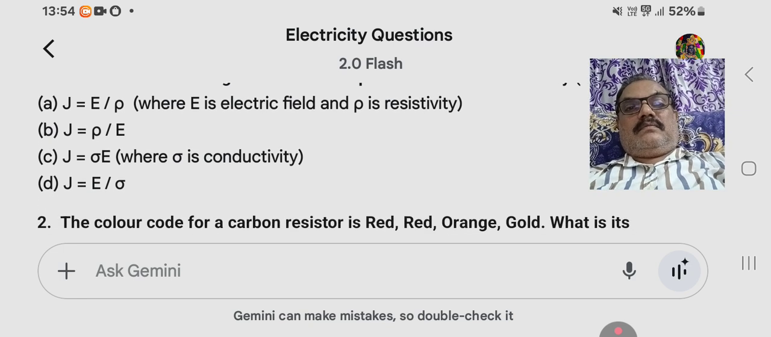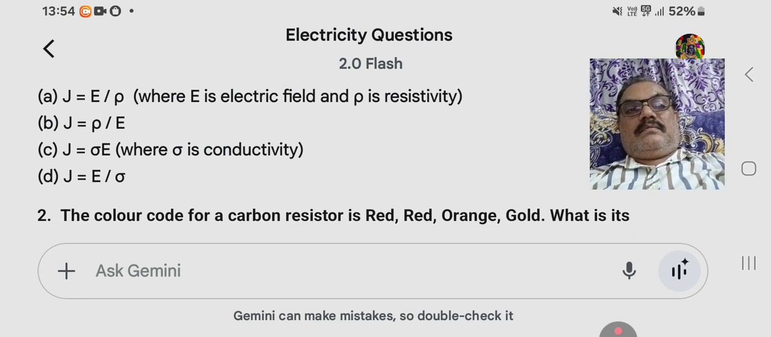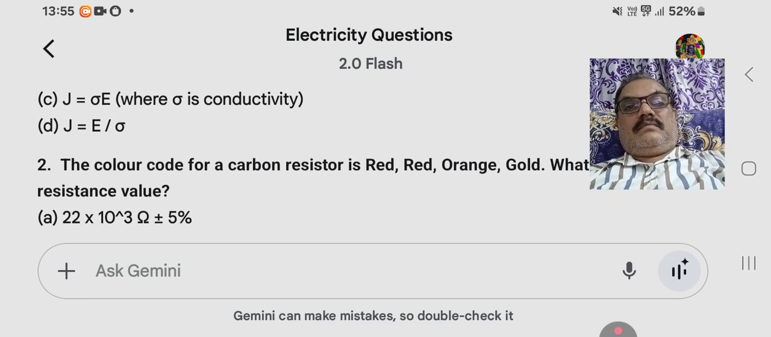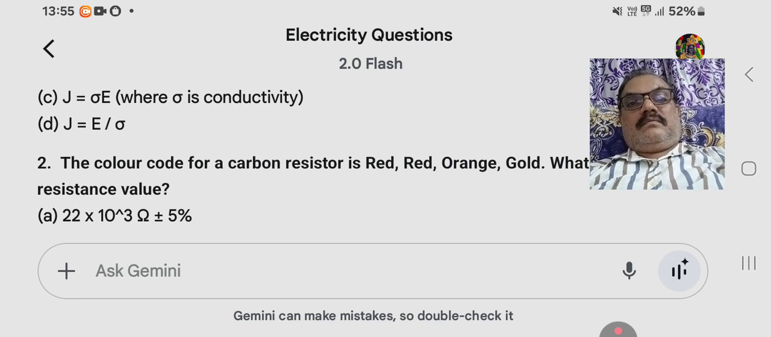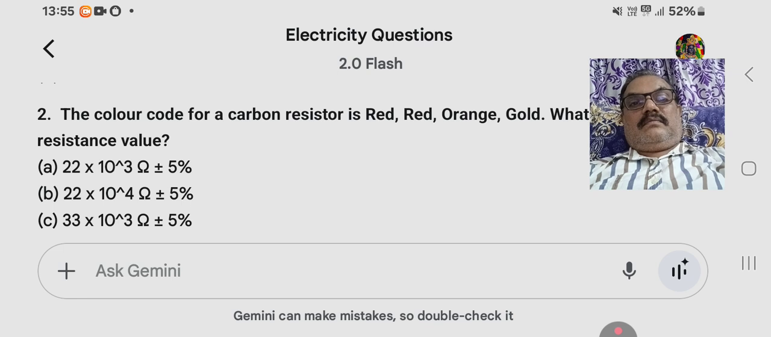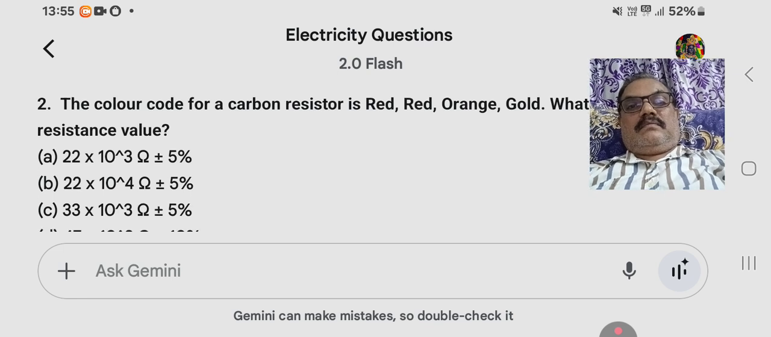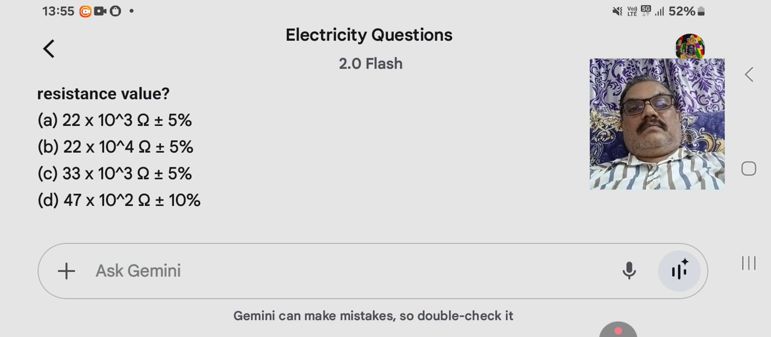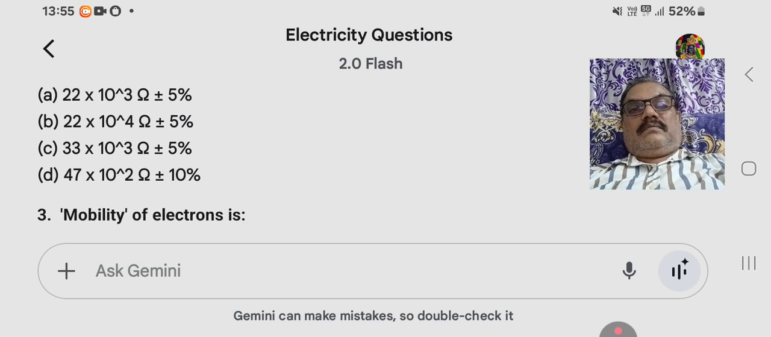2. The color code for a carbon resistor is red, orange, gold. What is its resistance value? A. 22 times 10 to the 3 ohms, plus or minus 5%. B. 22 times 10 to the 4 ohms, plus or minus 5%. C. 33 times 10 to the 3 ohms, plus or minus 5%. D. 47 times 10 to the 2 ohms, plus or minus 10%.